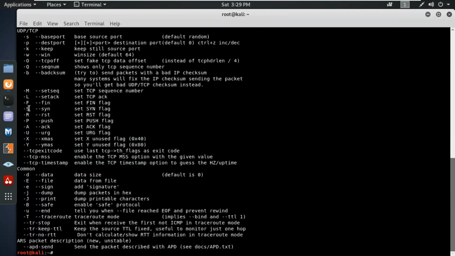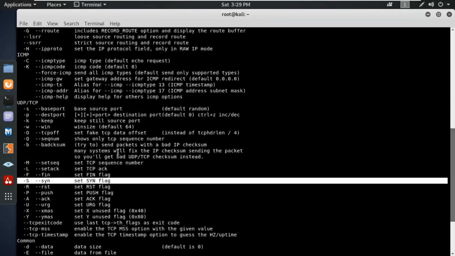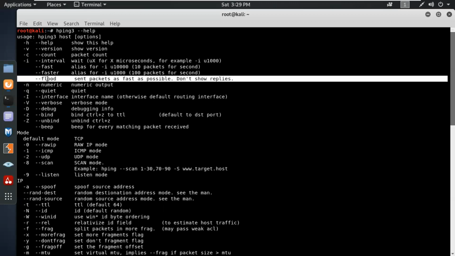The capital S is for the synchronization packet. A SYN packet is used to initiate a connection. The hyphen flood is basically used to send packets as fast as possible and not show replies.